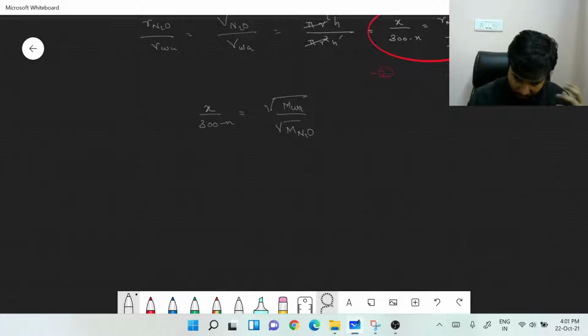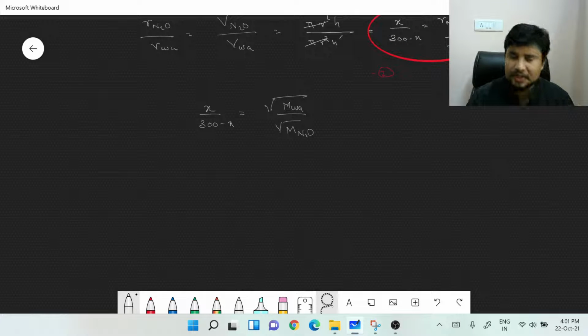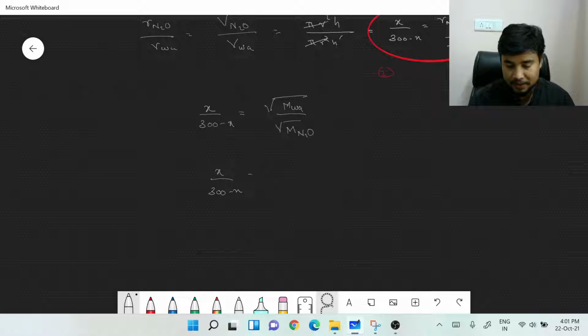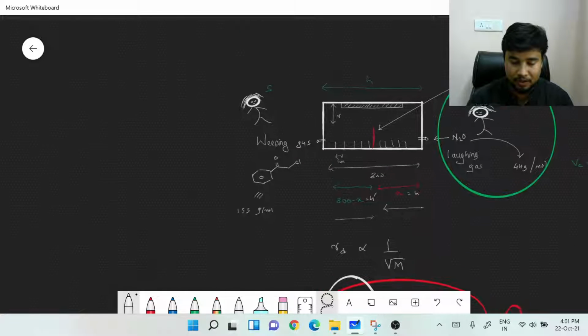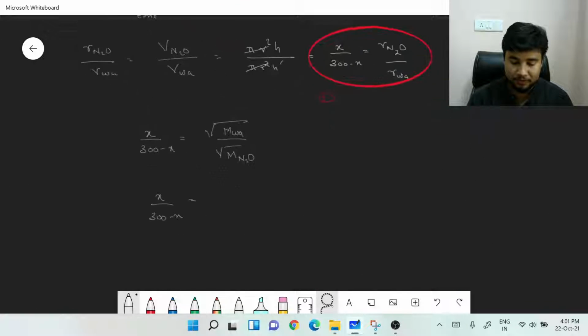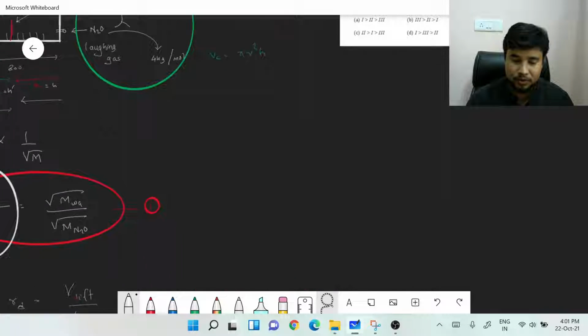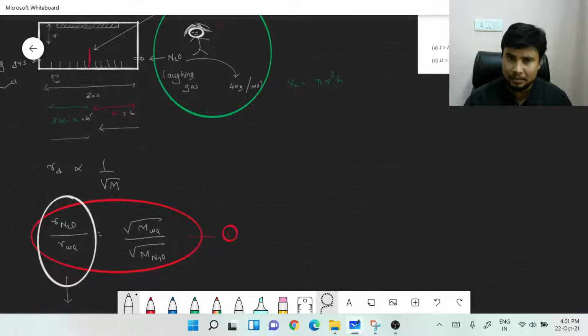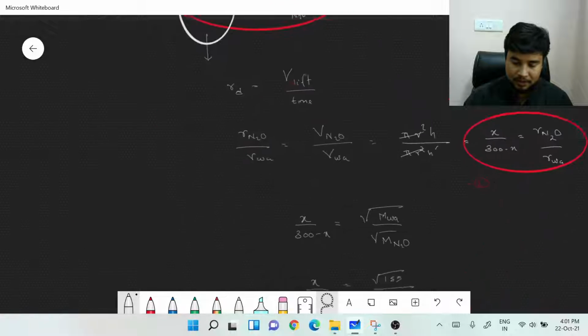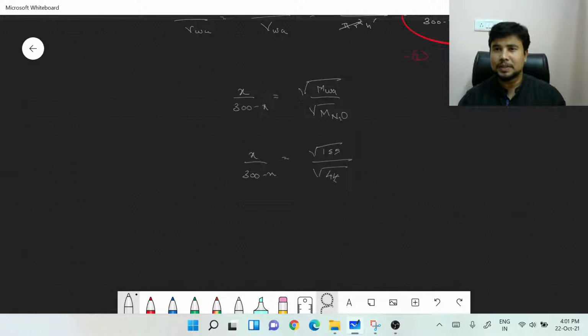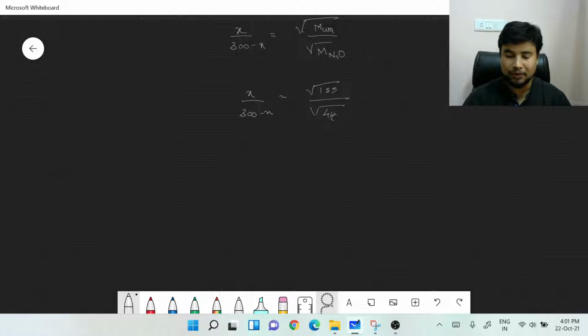Yep. If that is the catch, you just need to replace the values. So x over 300 minus x is going to be equal to root over molar mass of weeping gas, which you could just see over here is given to be 155. So it is root over 155 divided by root over 44. That has also been given to us. If not, it's not a big deal. You could just add the masses to get to this. Yes.